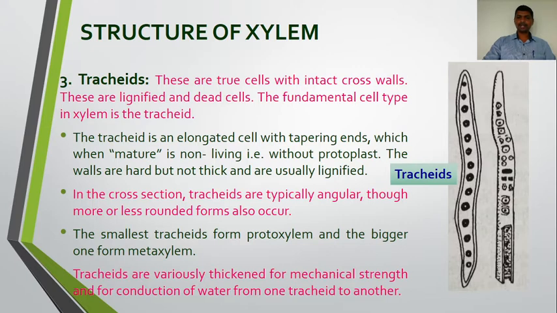of the plant. Its walls are variously thickened for mechanical strength. It also gives mechanical support or strength to the plant. So the stem remains erect and straight because of these cells. It gives mechanical strength or support to the plant and plant organs. So tracheids are variously thickened for mechanical strength and also for the conduction of water from one tracheid to another tracheid. It forms some sort of pipeline in the plant body.